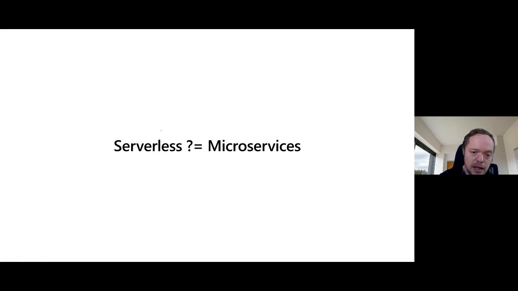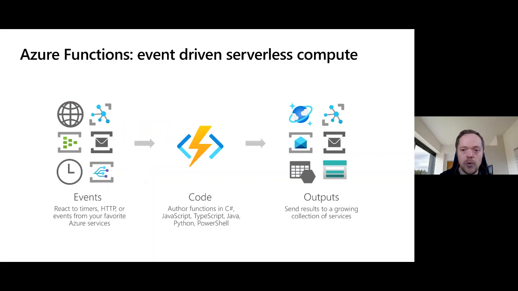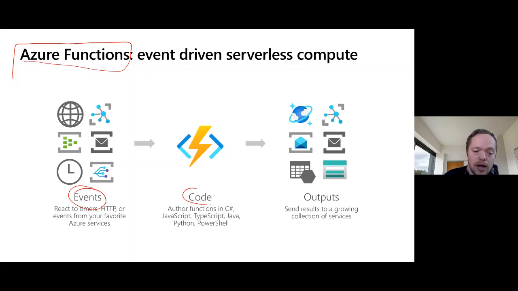And the truth is that serverless itself is a service. And if we start to look at serverless just as a service, we realize it can't actually handle all of the patterns that we require. And now we on Azure use Azure Functions as our primary serverless function. You can use events, write code for it, and then you have the outputs.